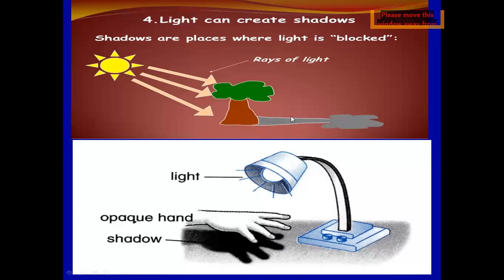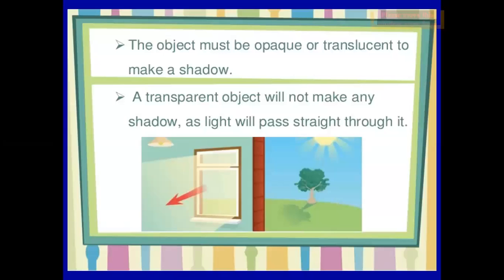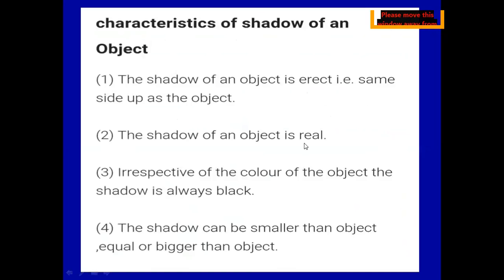You can see light can create shadows. Shadows can normally be seen at night, and even in the afternoon we can see our own shadow. These are the conditions required: the object must be opaque or translucent to make a shadow. A transparent object cannot make a shadow because light can easily pass through it. So these are the characteristics of the shadow of an object.